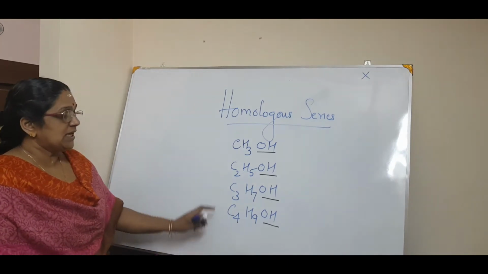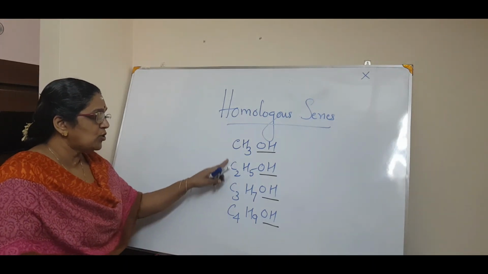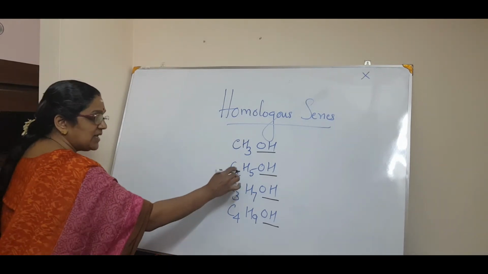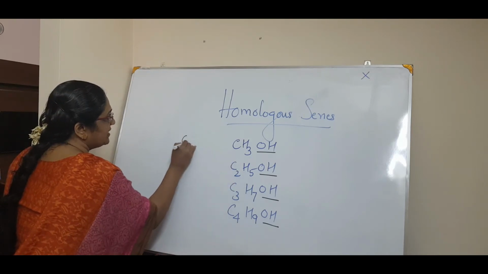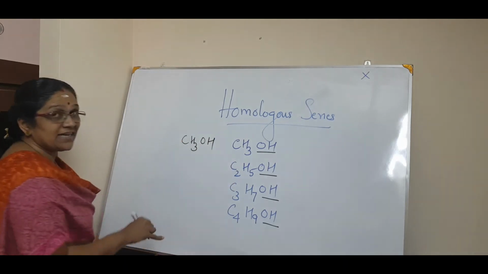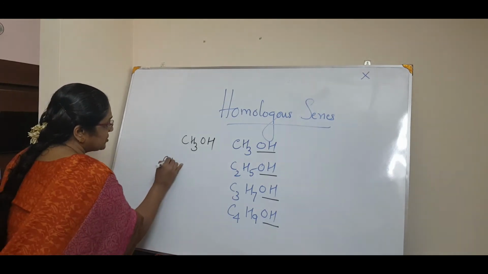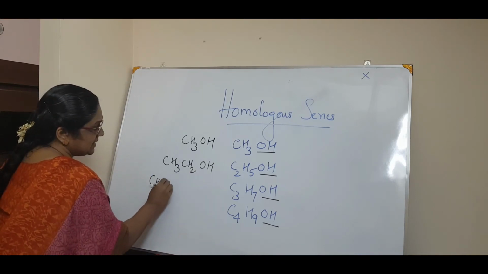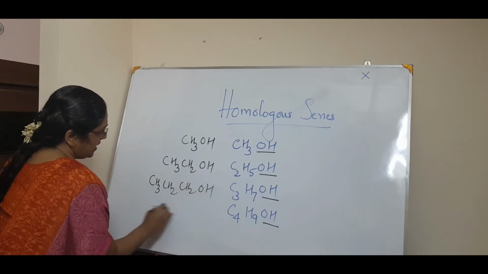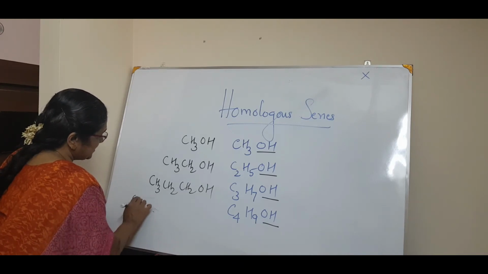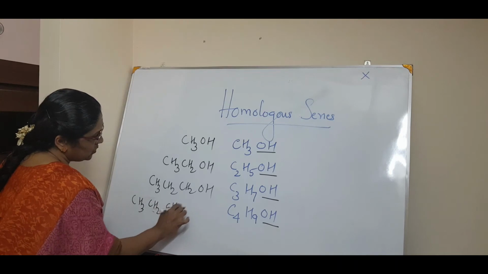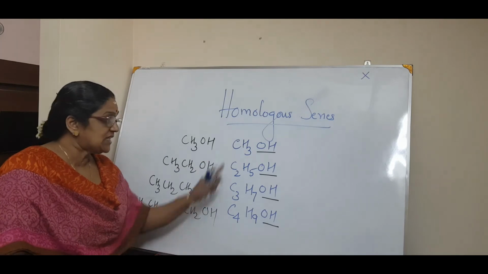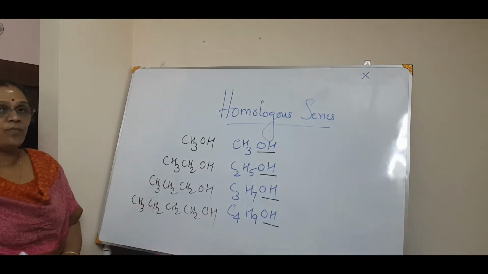Okay. Now if you want a more detailed structure, this is not a condensed structure, this is a formula. Now if you want a condensed, expanded structure, I can write it as, listen, CH3OH, CH3CH2OH, correct? Then CH3CH2CH2OH, correct? And CH3CH2CH2CH2OH. See, this is the compound which I have written here. I expanded it in this form.